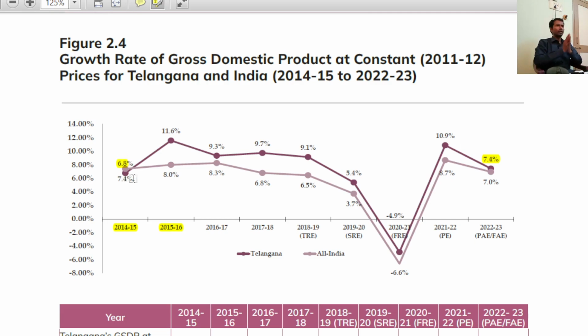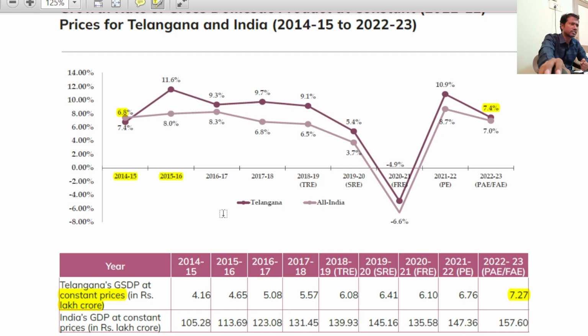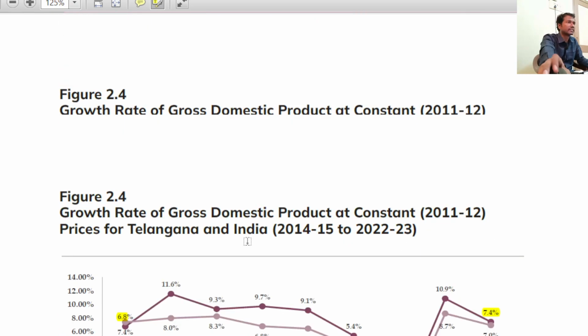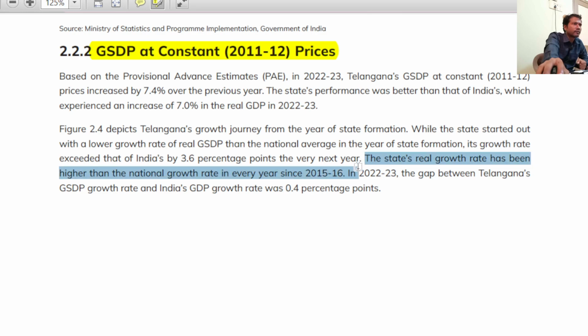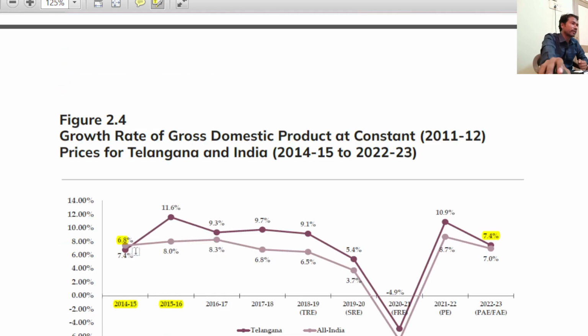Now listen to a particular statement. You will know the significance of it. The state's real growth rate, that is real GSDP growth, has been higher than the national growth rate every year since 2015-16. You got the point, not 2014-15. Why is it there? Just now explained. Because Telangana's GDP was below that of India in 2014.